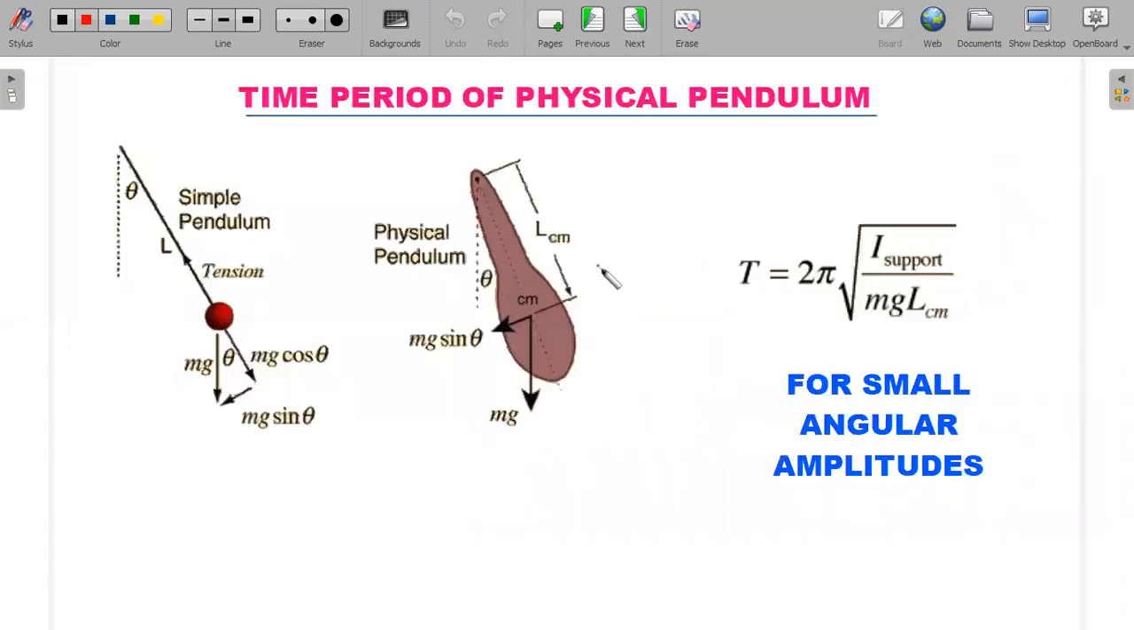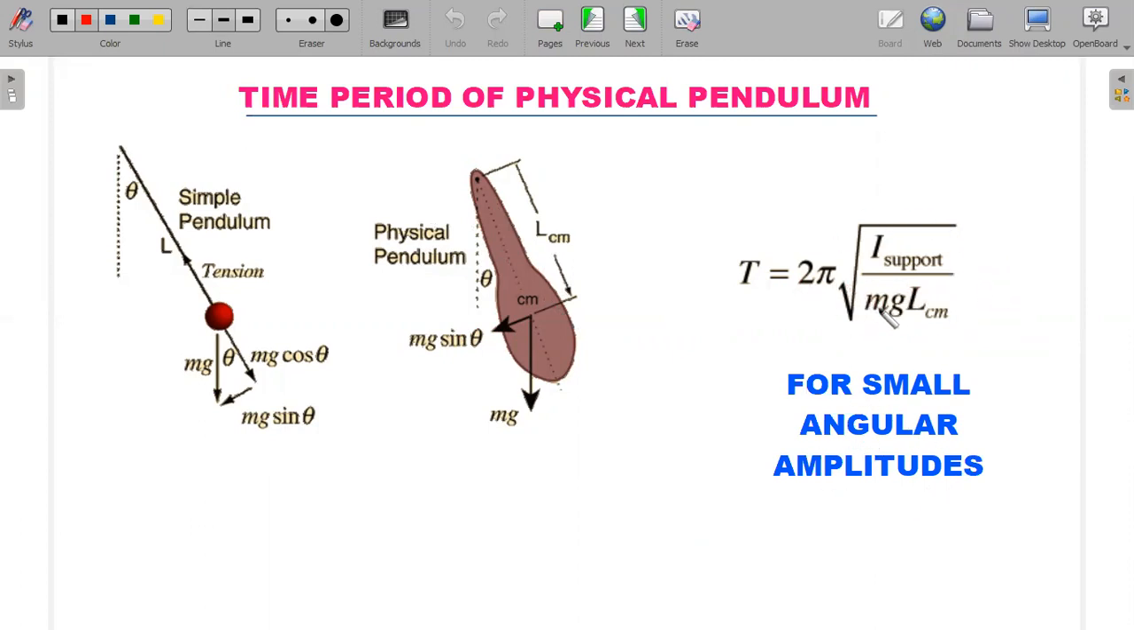So to refresh that concept, the simple pendulum's slightly higher version is a physical pendulum where the mass distribution is there. If the center of mass is at a distance L from the point of suspension of the physical pendulum, the center of gravity is here, and mg sin theta is the restoring force, which creates the restoring torque. And by simple calculations, you would realize for small angular amplitudes, the time period of oscillation comes out to be this.